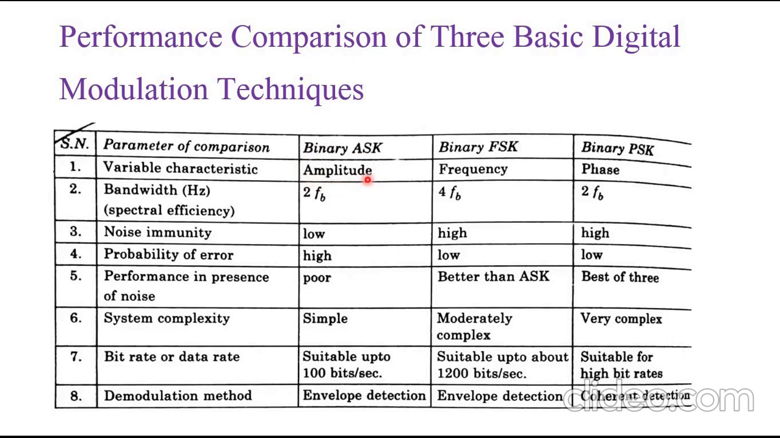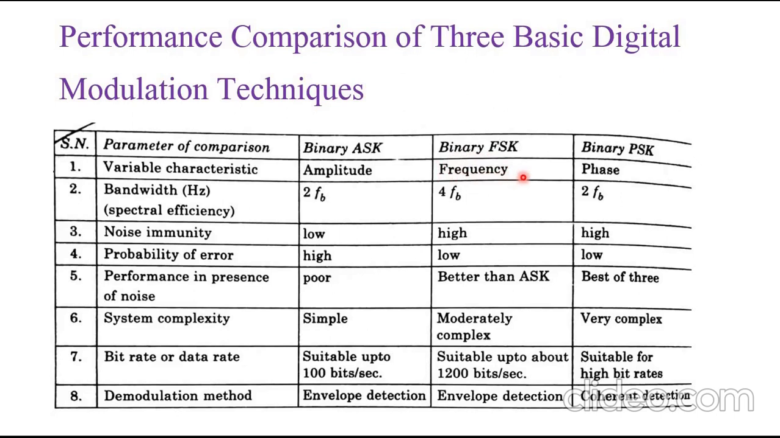Okay. Now see binary FSK. In binary FSK, the frequency of a sinusoidal carrier is shifted according to the binary symbol. So in BFSK, the frequency of a sinusoidal carrier is changed according to the binary symbol. So here frequency is the variable characteristic.